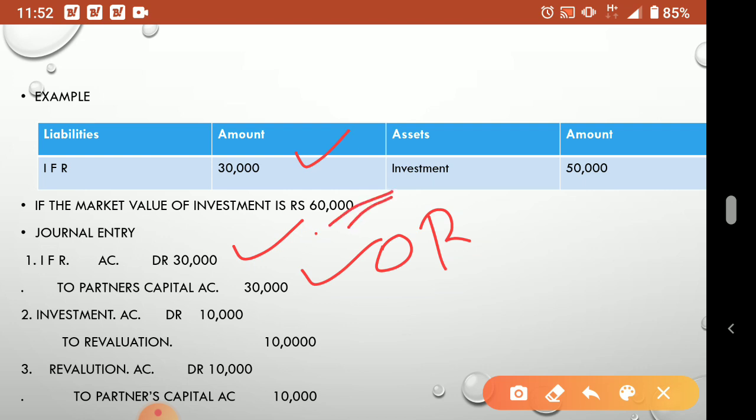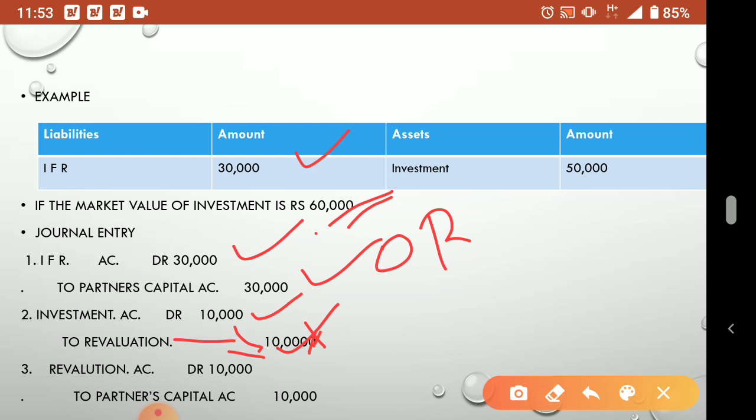Revaluation account. Already I told you, whenever there is profit it will also transfer to revaluation, loss also will transfer to revaluation. So see here, this 10 extra. This revaluation account is credited here because we are getting profit, that is why the excess amount of 10,000 is credited. So investment account debited 10,000.